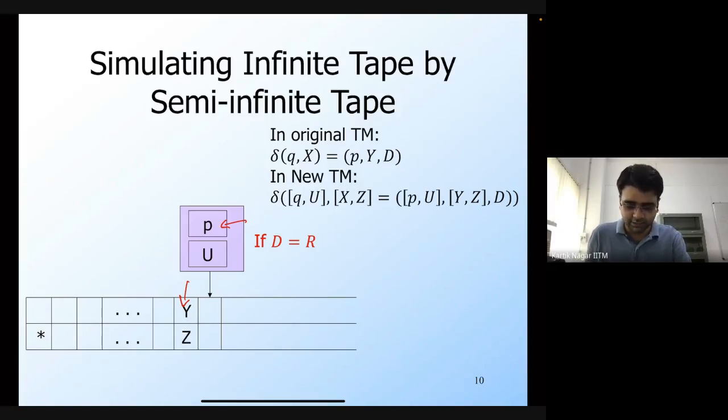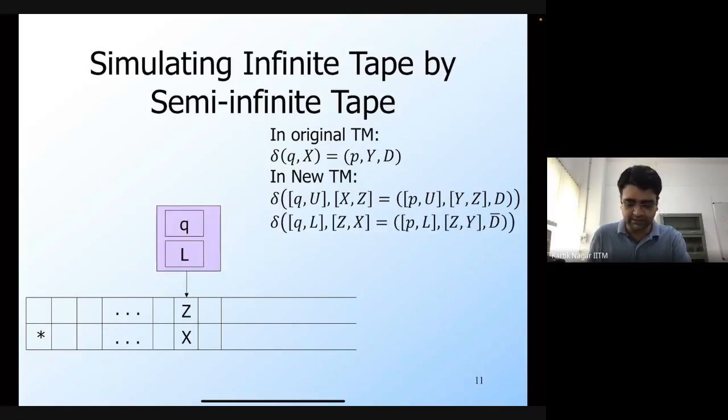Now let's consider the second case, where you are in the lower track. The second component in the state is L, which means you are in the lower track. So here we are interested in what is in the lower track of the tape.